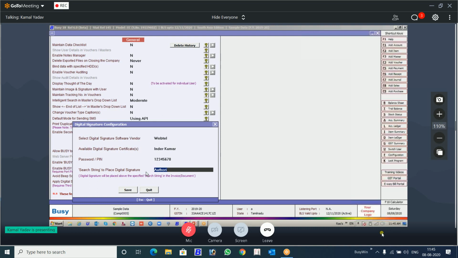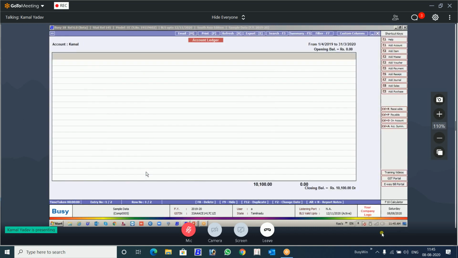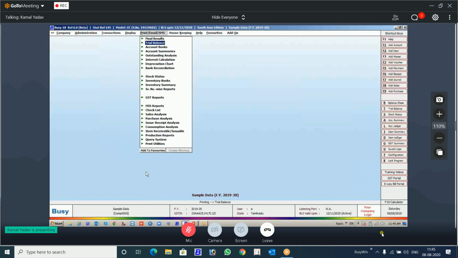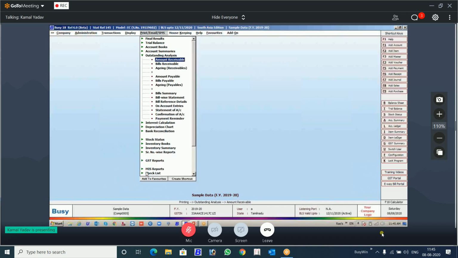So if it gets O3, it will sign above O3. If you have given nothing or that particular word is not found, it will be signed on the left side, bottom side of this. So the concept is the same. You come to the printing, then there is this outstanding analysis. These three: statement of account, confirmation of account, and payment reminder, you can digitally sign. So this is the concept of the digital signature.